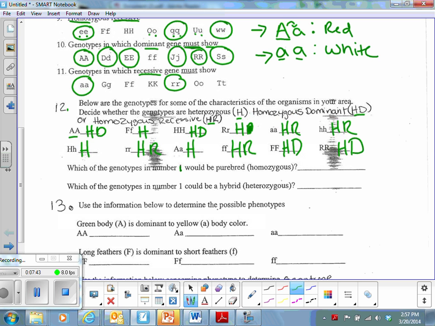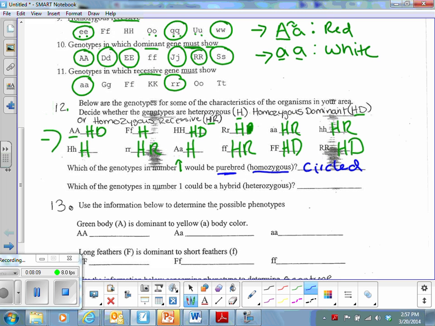Okay, next it says which of the genotypes in number 1, that was a mistake, I should have just said above, so these guys up here, that's what it's referring to, would be purebred homozygous. So I'm going to switch colors for a second, and I'm going to circle all the ones up at the top that are homozygous. Now you're like, homozygous, we got 2 types. There's homozygous dominant and there's homozygous recessive. Well, I use the word purebred.